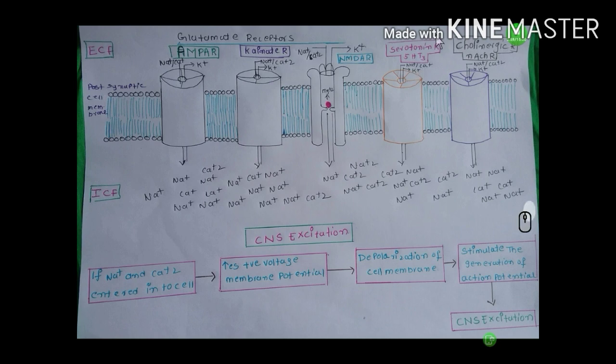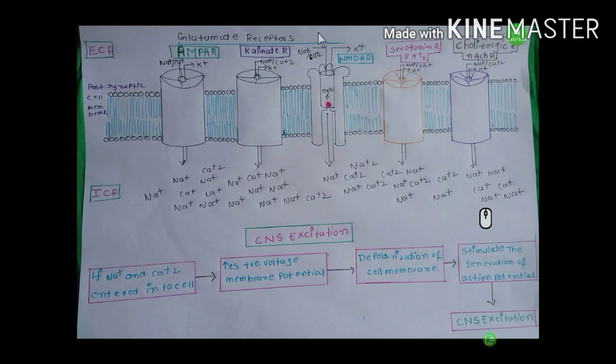This 5-HT3 receptor is a ligand gated non-selective cationic receptor. Okay, coming to the nicotinic acetylcholine receptor. This nicotinic acetylcholine receptor is present at skeletal muscle. Acetylcholine acts as a ligand. When acetylcholine binds to the nicotinic acetylcholine receptor, the channel will be opened, so a large amount of sodium and a small amount of calcium enters the cell, and a large amount of potassium moves out of the cell. Acetylcholine is an excitatory neurotransmitter.